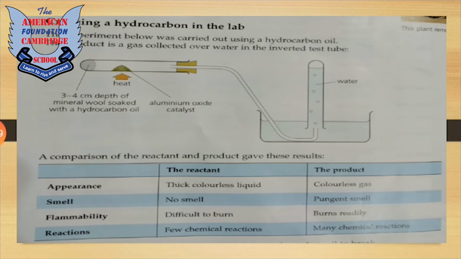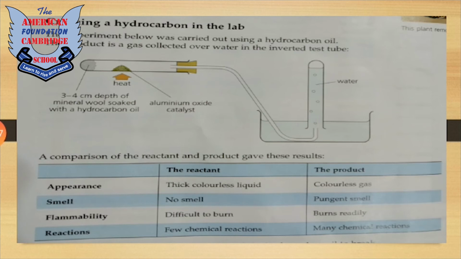So, when the heating will start, that oil which is present in the wool will start to crack, and then the mixture which contains different compounds will start to boil, and those compounds which have low boiling points will be vaporized and collected in the test tube. So this is a small practical which can be performed to understand cracking of a hydrocarbon.